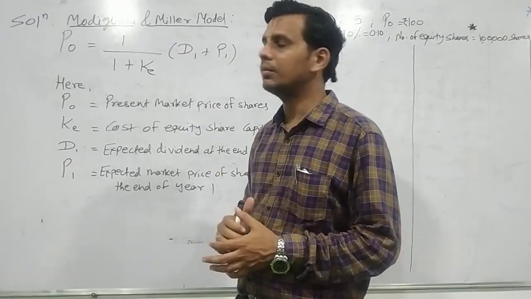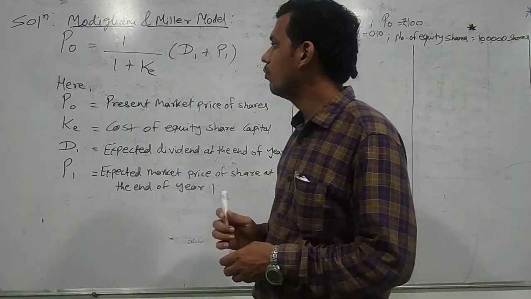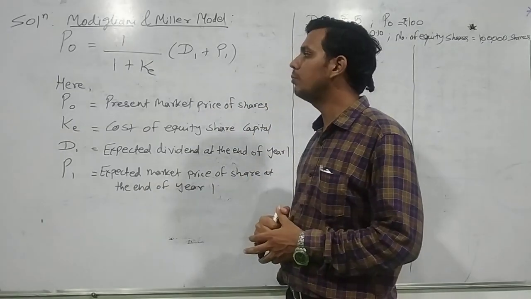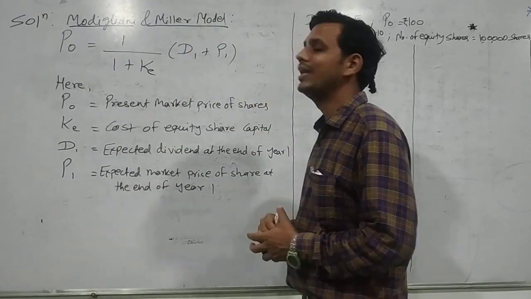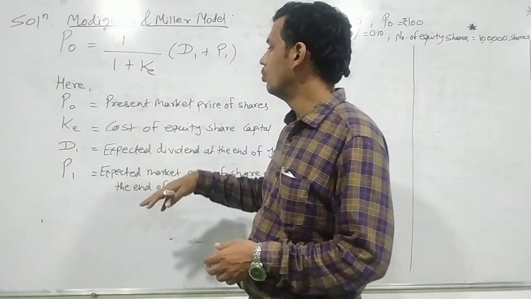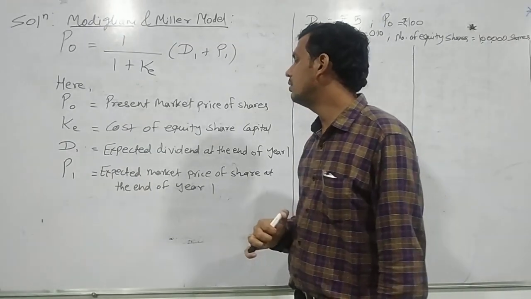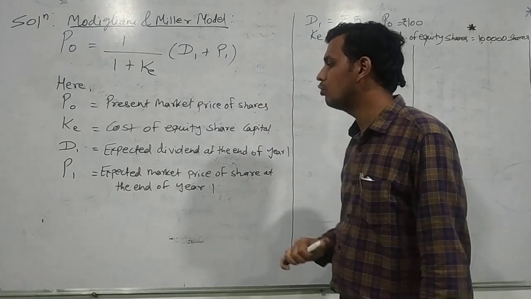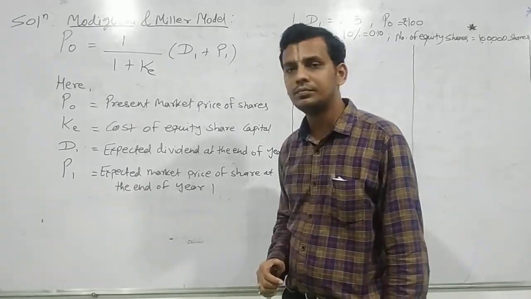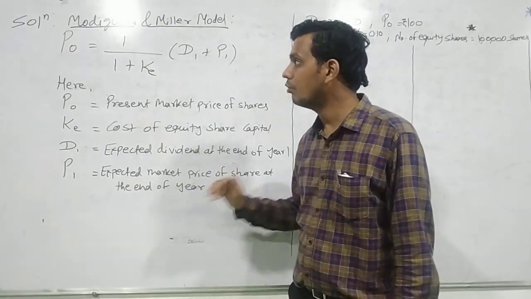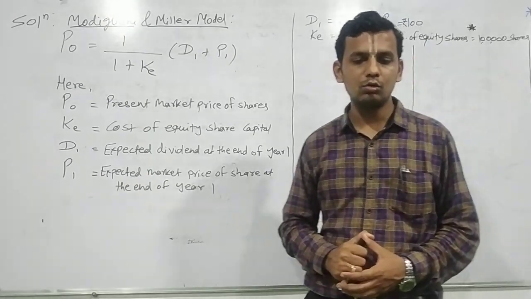So what does the formula depict here? The formula here is P0 equals 1 divided by 1 plus KE, into bracket D1 plus P1. Here P0 is the present market price of equity shares, KE equals the cost of equity share capital, D1 is the expected dividend at the end of year 1, whereas P1 is the expected market price at the end of year 1. That is the formula of this model or approach.